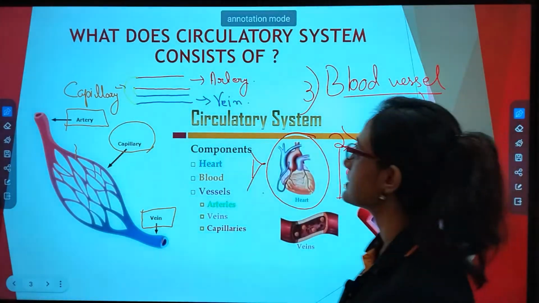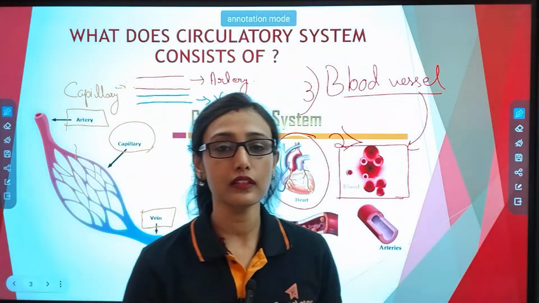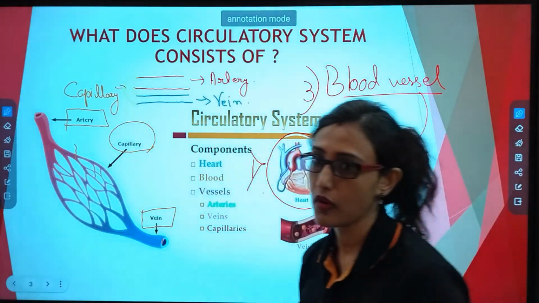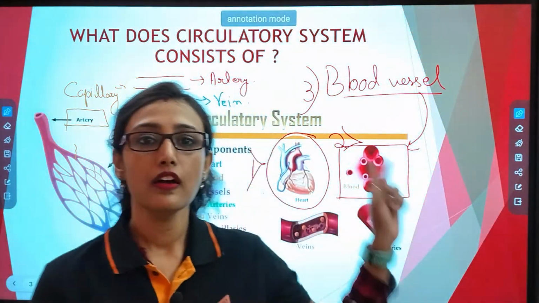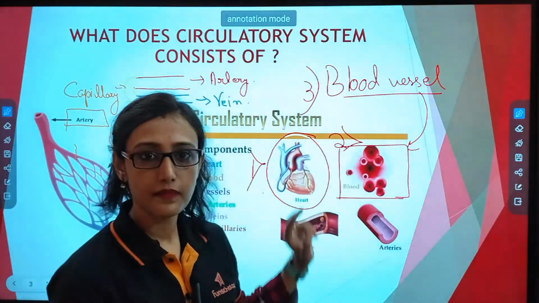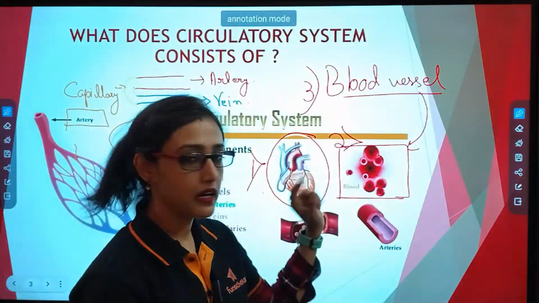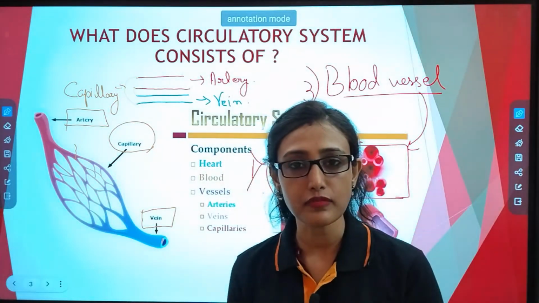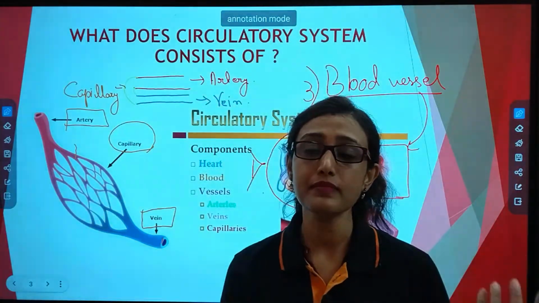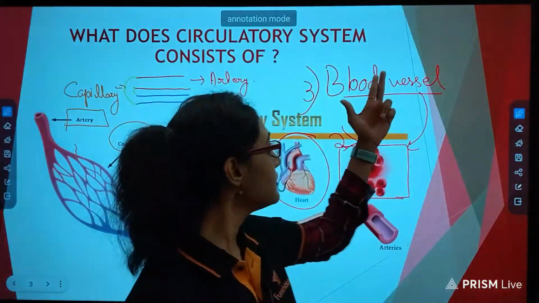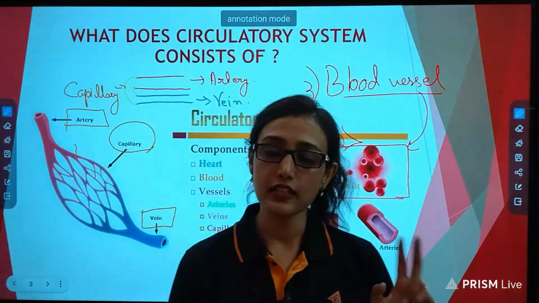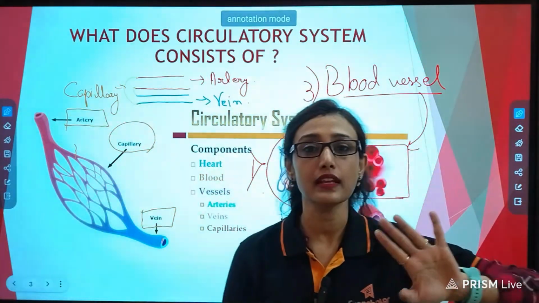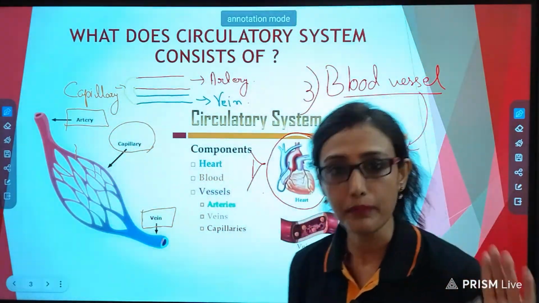So now if I say, what are the components by which the circulatory system is made up of, what will be your answer? First is heart. Second is blood. Third, blood is obviously carried through different types of pipes. Those pipes are known as blood vessels. And again these blood vessels are of three types. So three different kinds of pipes are present.